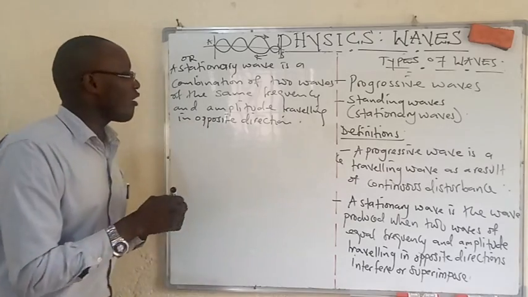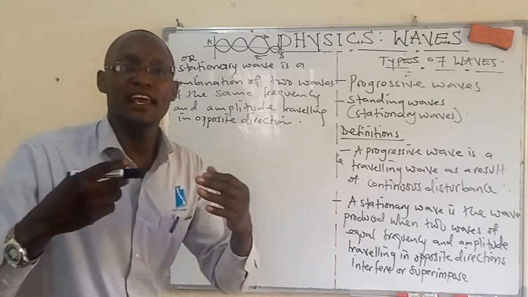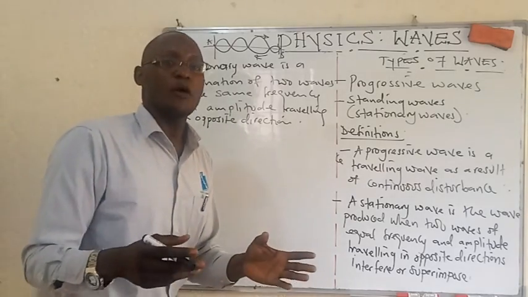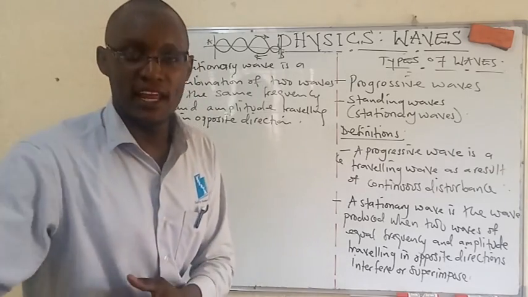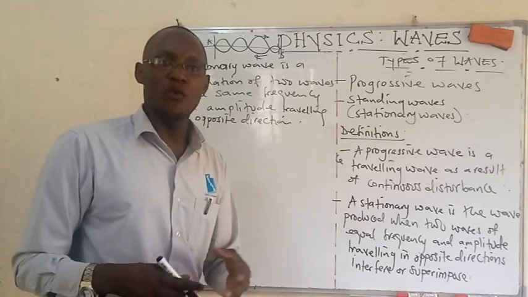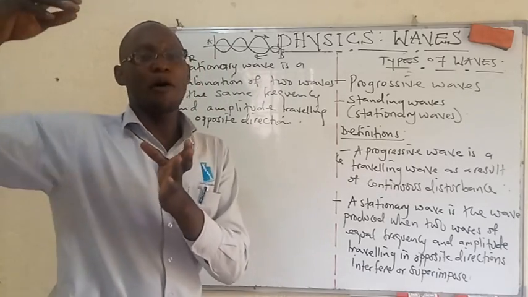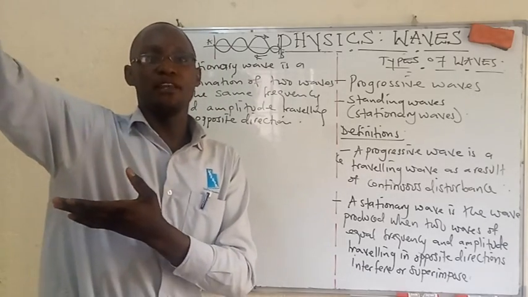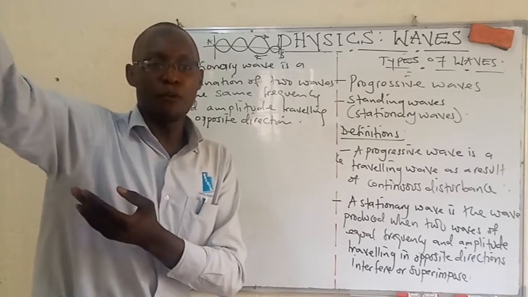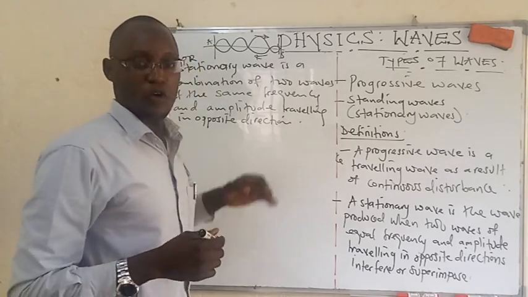Such waves which are of the same frequency and nearly equal amplitude can also be referred to as coherent. Those are coherent waves. They are produced by coherent sources. We shall talk about that when you go to A level.